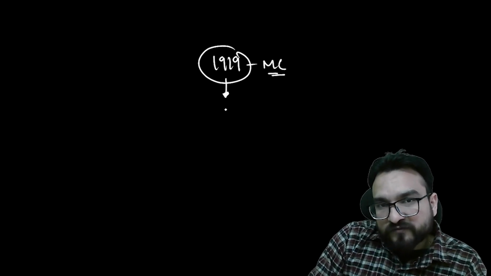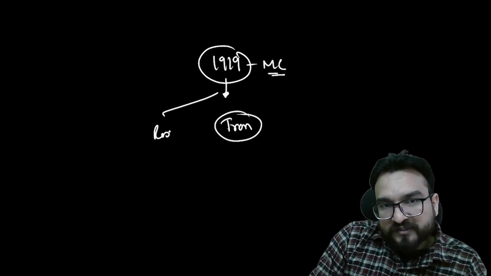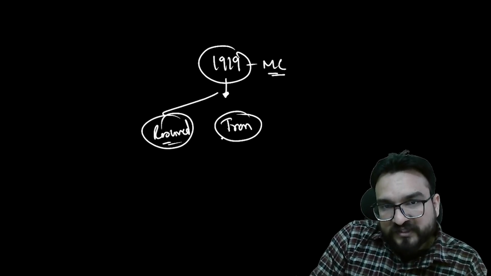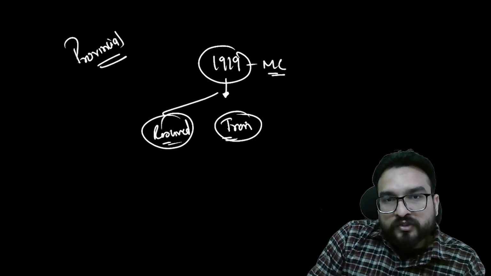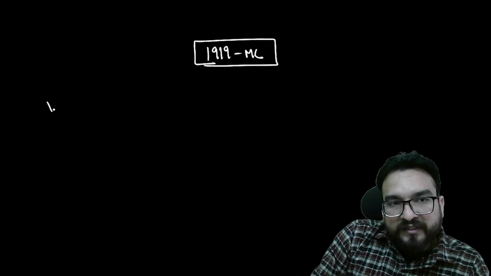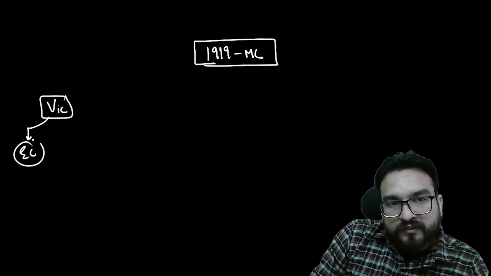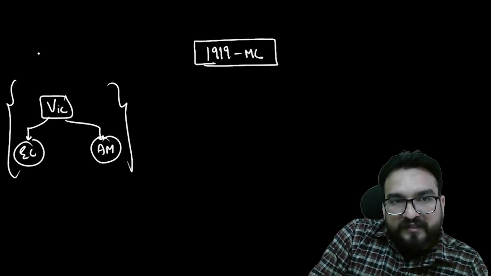Diarchy means the division of subjects into transferred subjects and reserved subjects. And this division is happening at the provincial level, I am telling you. Okay, focus upon this. Let me tell you in a bit neater way. The 1919 MC reform, Montagu-Chelmsford. In the center, there was the Viceroy, the Executive Council, and the Legislative Council or additional members. This was the center of 1919.